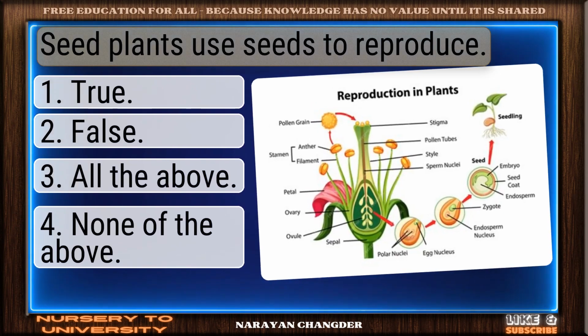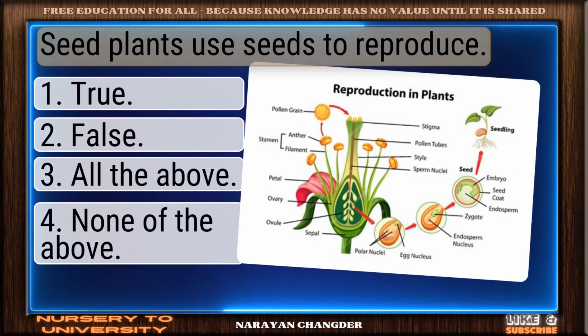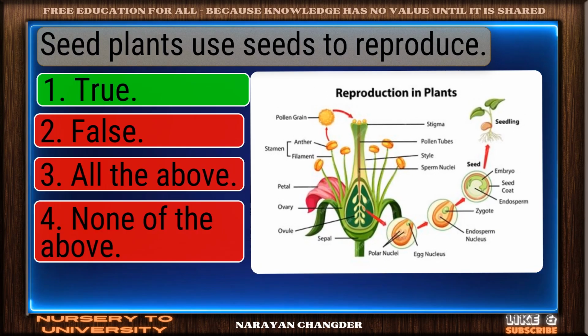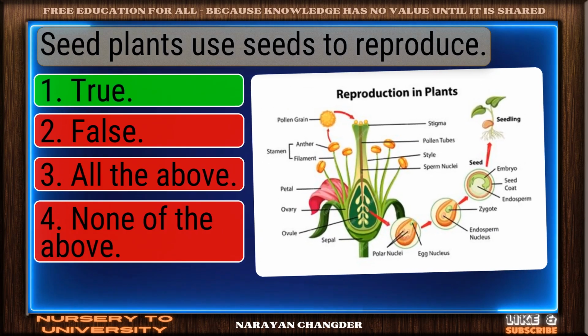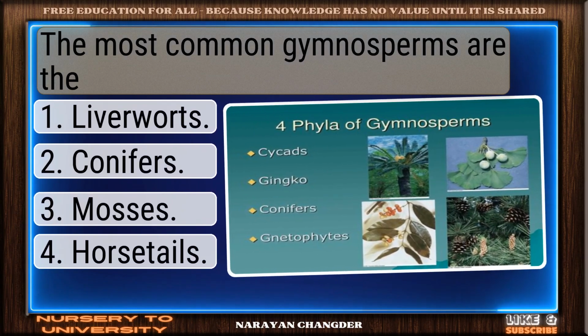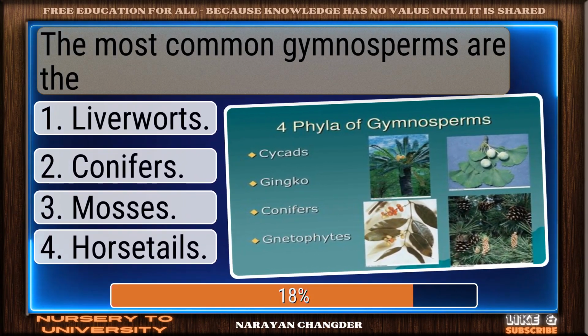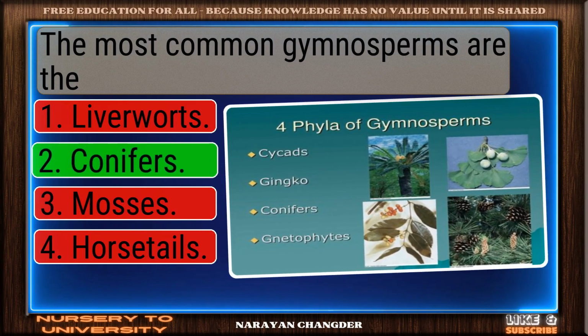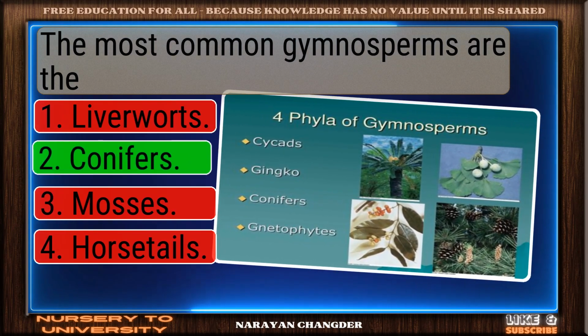Question number 134. Seed plants use seeds to reproduce. Nice work. You chose true and it is correct. Question number 135. The most common gymnosperms are the. Right choice. Conifers is the best answer.